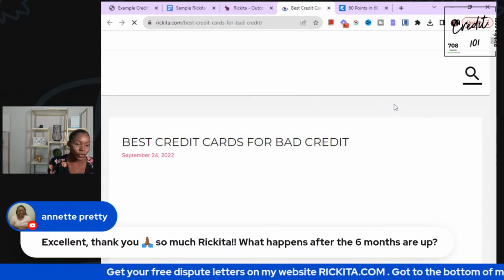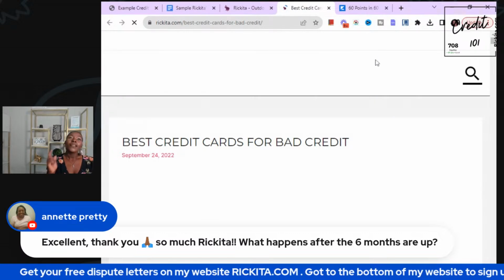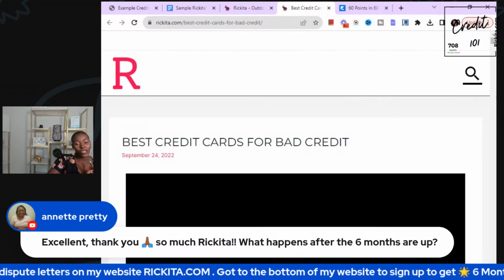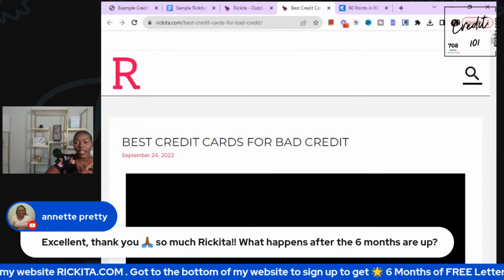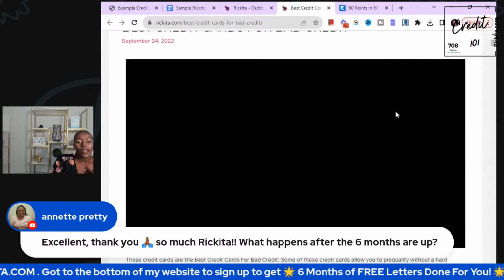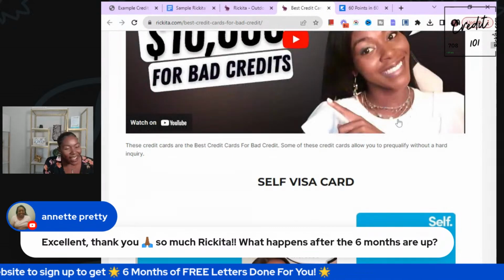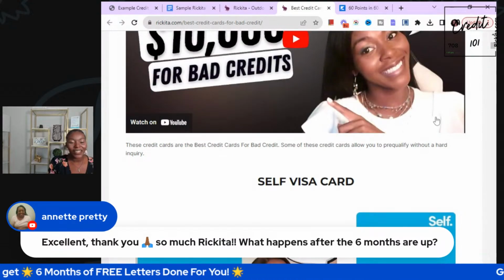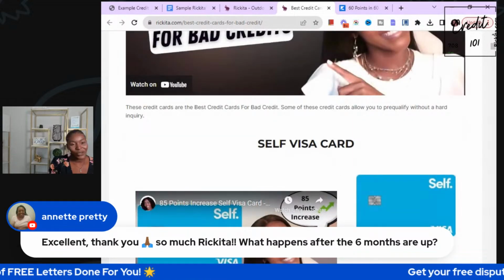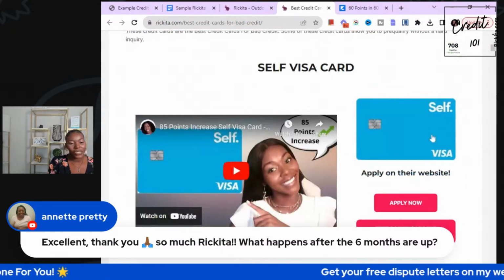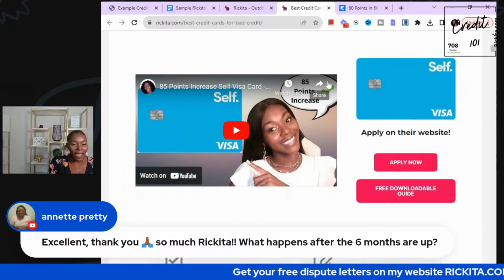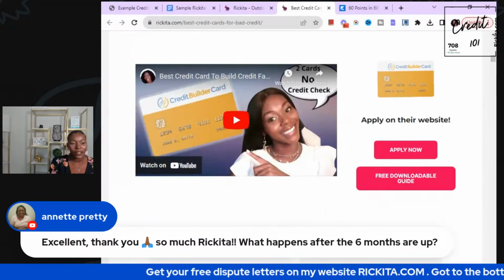Even when I applied for some credit cards, I got another Wells Fargo card, another Chase card, an Amazon card. I went to my website, looking at which one I wanted to get now. Literally, you guys, I saw which ones I wanted to get. This is very beneficial. These are for people that got bad credit. If you got bad credit, it's a great chance you can get some of these credit cards on here.